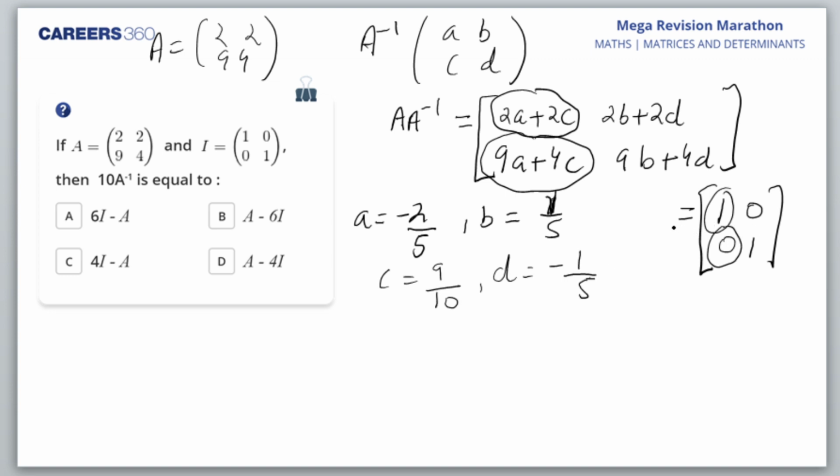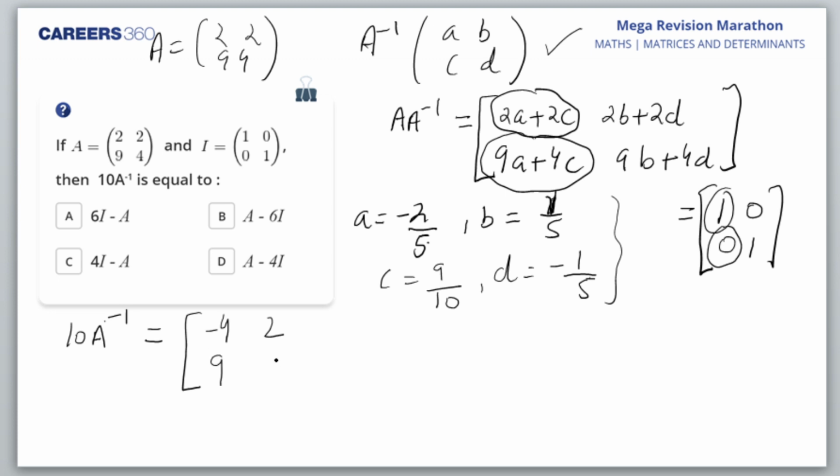These are the values which I'll get. Now once these values are obtained, 10A inverse, if I multiply by 10, tell me what would happen. If I substitute these values of A, B, C and D here, what do I get? 10A inverse, I'll get minus 4, then 5 here would get multiplied to 10, so I'll get 2. Am I right? Yes, Gyanvi, you are getting B as your answer. I think you are right, Gyanvi. Rupa Mandal, B is the right answer.